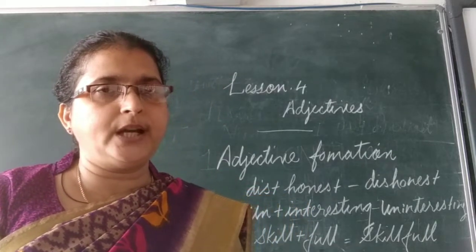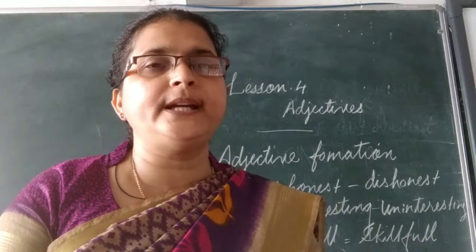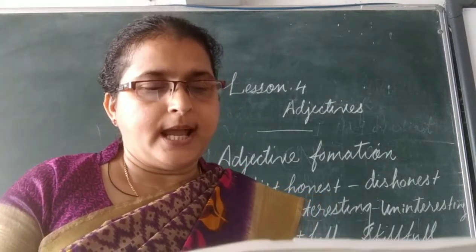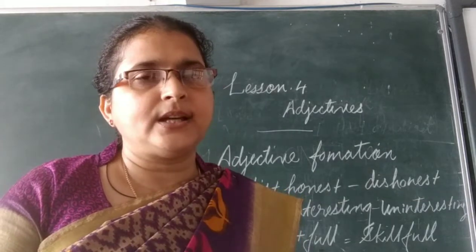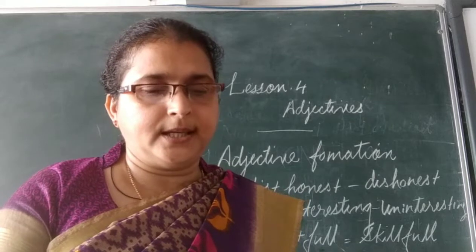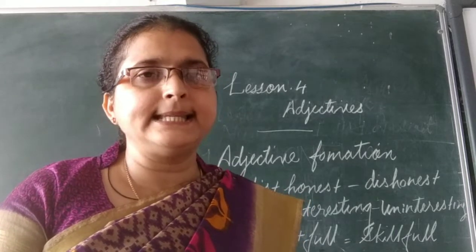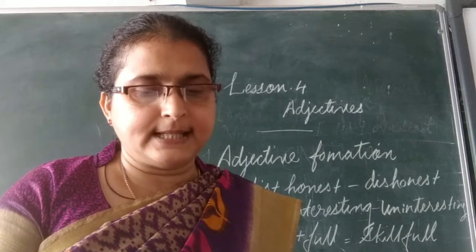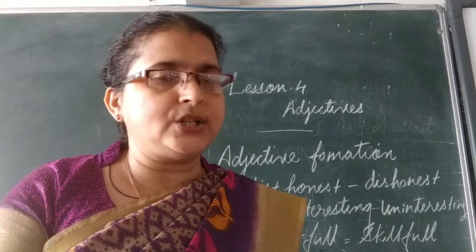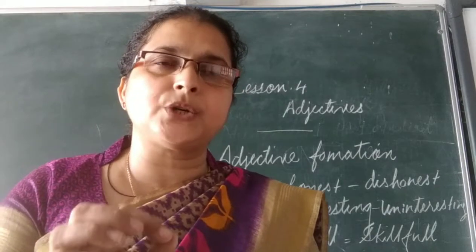So which suffix will you add here? Ish. Here the word we get is English. Accident, accidental. Storm, stormy. Meaning, meaningless. Danger, dangerous. Girl, girlish. Okay, adding these suffixes to the particular word.